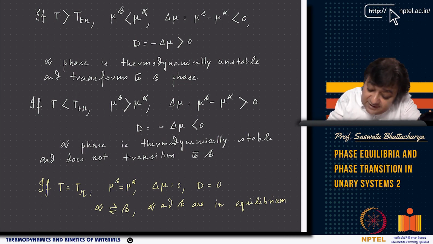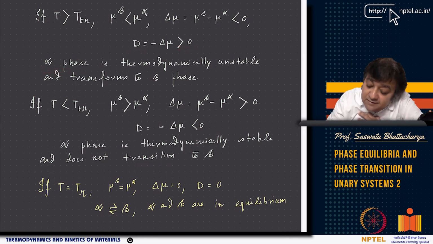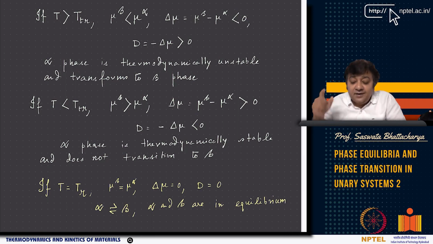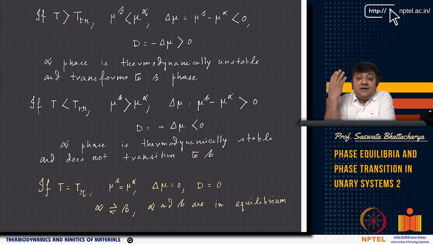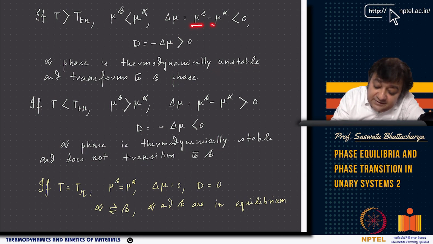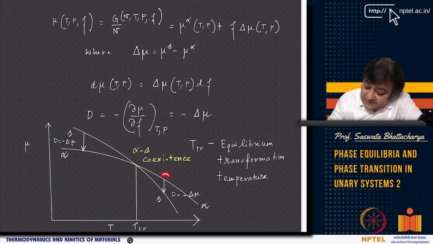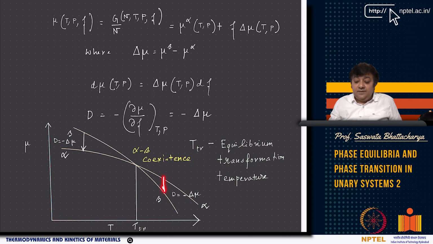Remember the sign. If D is positive, which is the negative of mu beta minus mu alpha, you can immediately understand that the alpha phase is thermodynamically unstable, right? So basically, if T is greater than Tr, alpha is a thermodynamically unstable phase, right? Alpha is a thermodynamically unstable phase and it transforms to beta phase, correct?